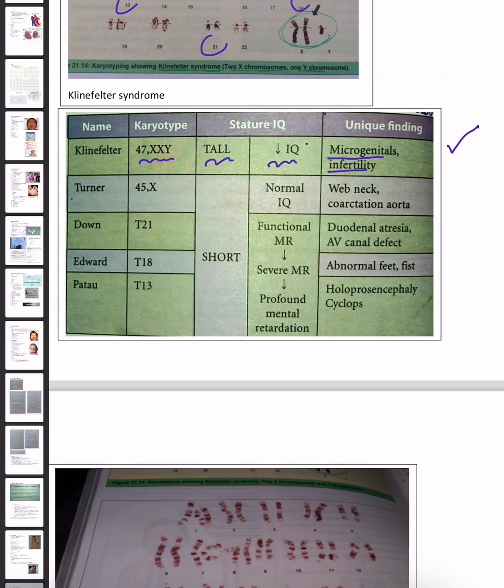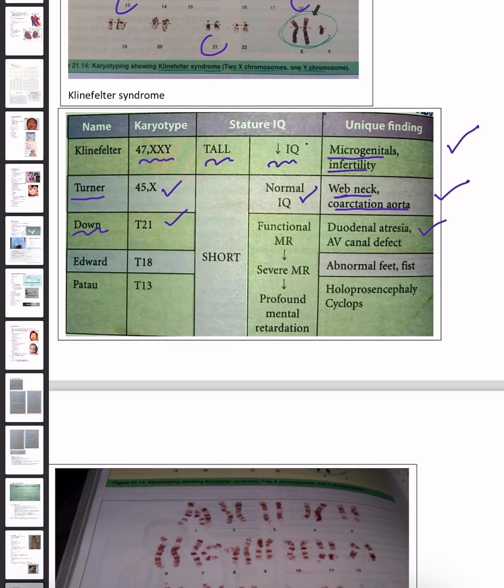Now, if it is Turner syndrome, then it will be 45X. IQ will be normal and the unique findings will be web neck and coarctation of aorta in Turner syndrome. In Down syndrome, there is trisomy 21. Duodenal atresia or AV canal defect are unique findings.